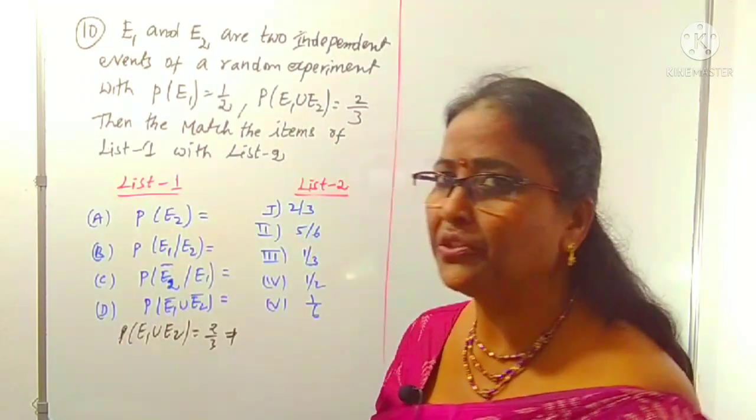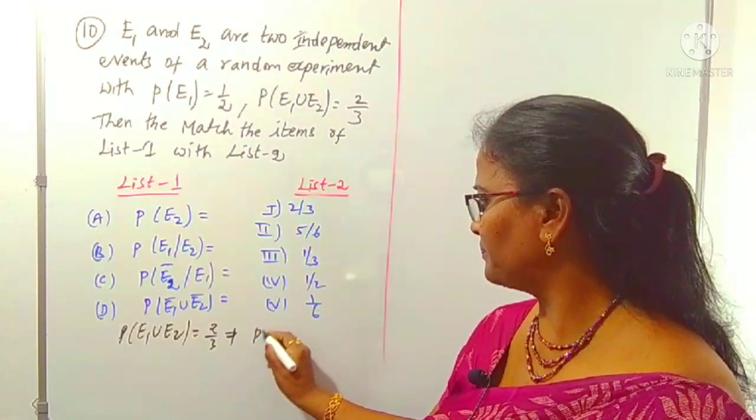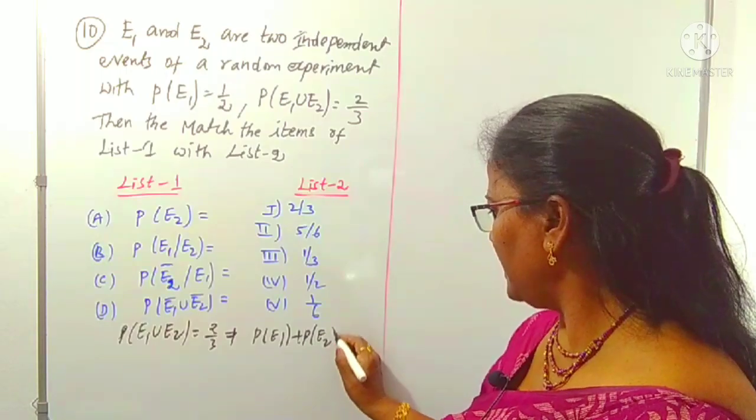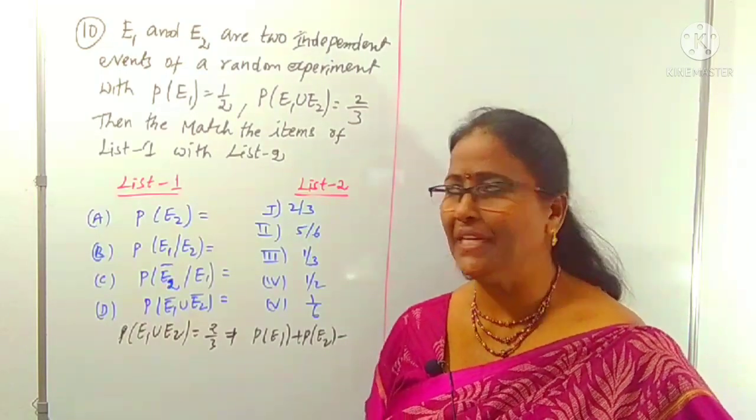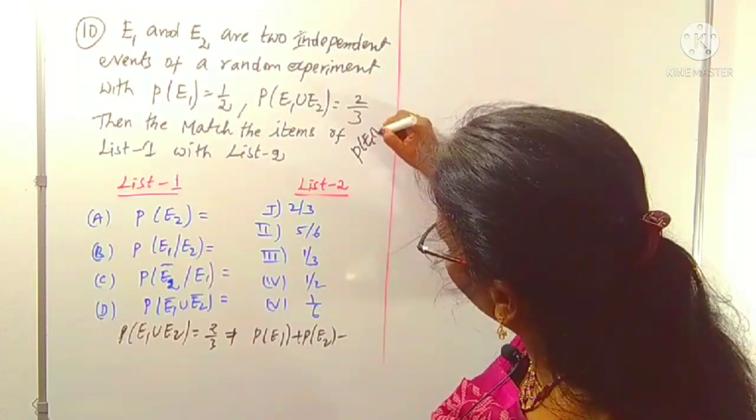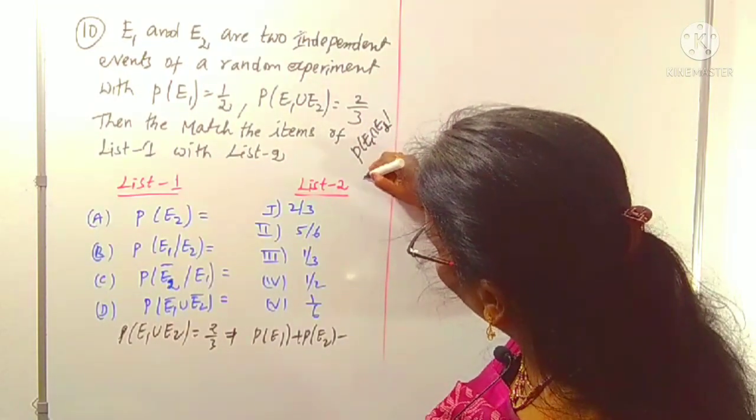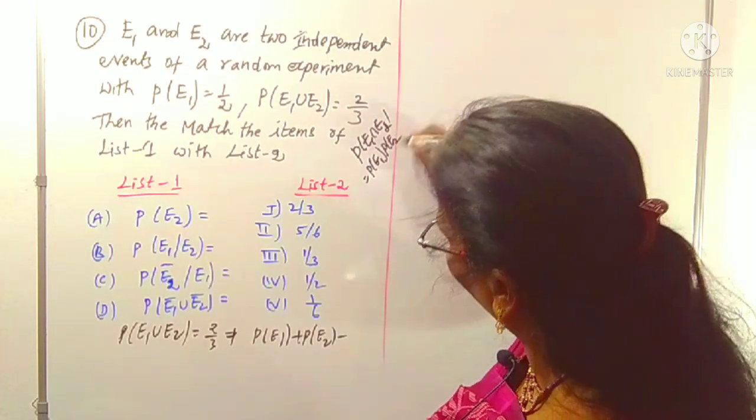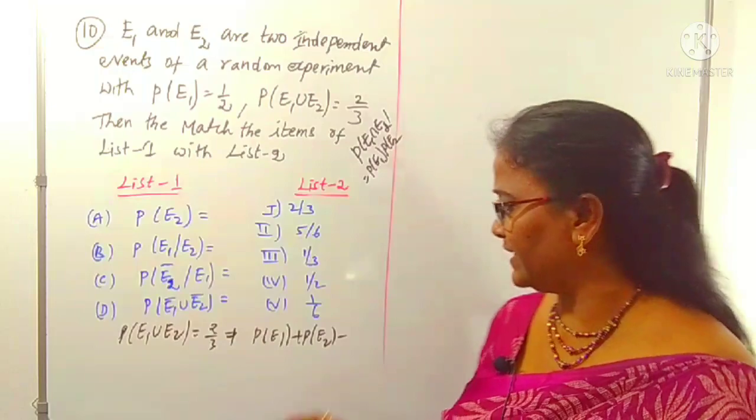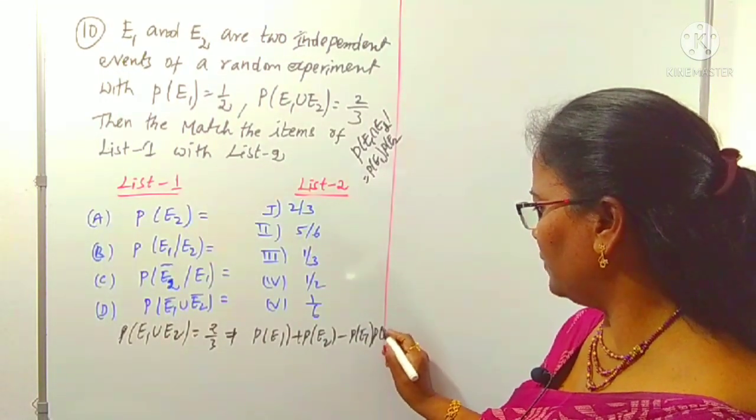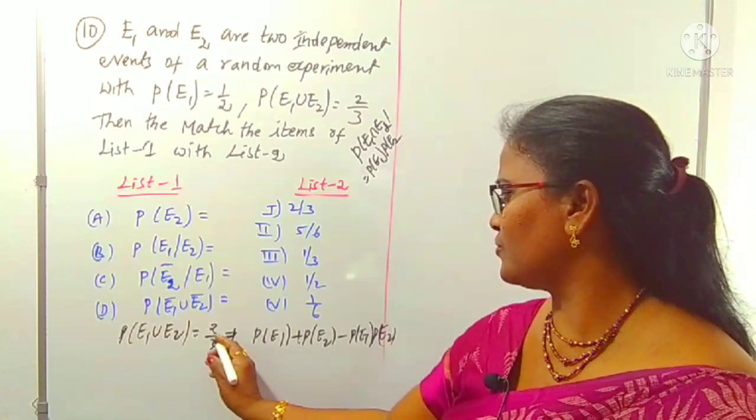P of E1 union E2 means P of E1 plus P of E2 minus P of E1 intersection E2. In the case of independent events, P of E1 intersection E2 is P of E1 into P of E2. So in place of the intersection, I am writing P of E1 into P of E2. That is given as 2/3.